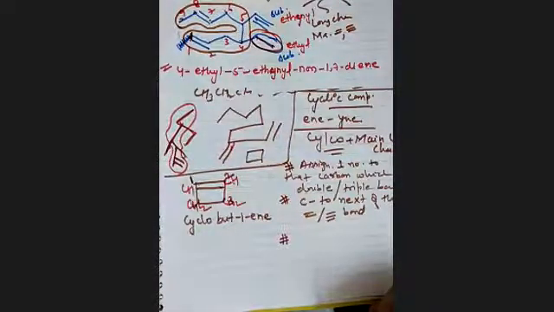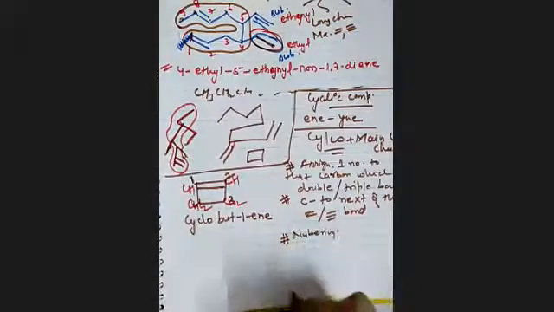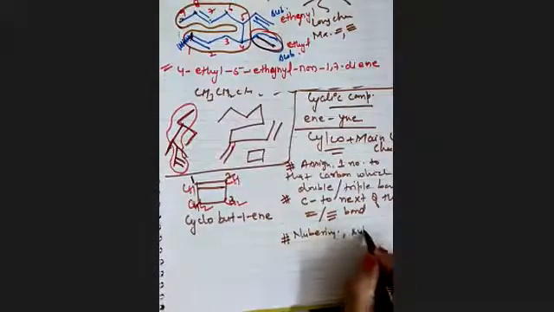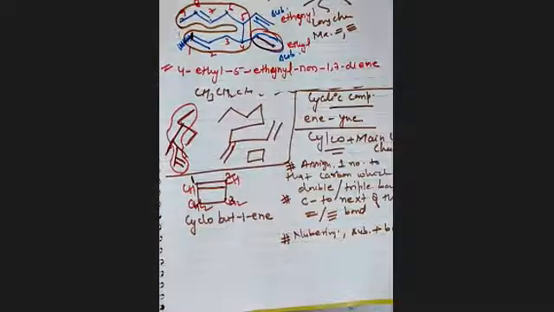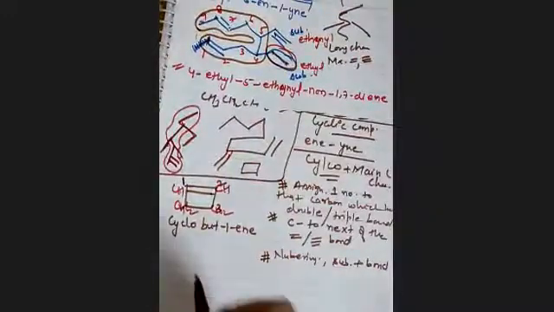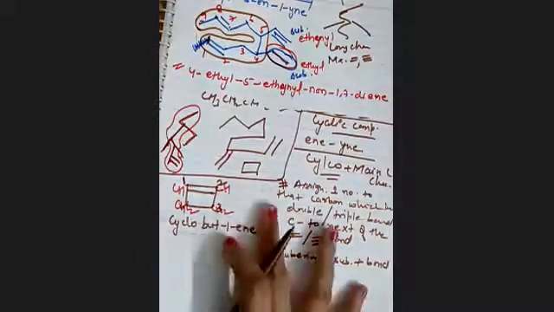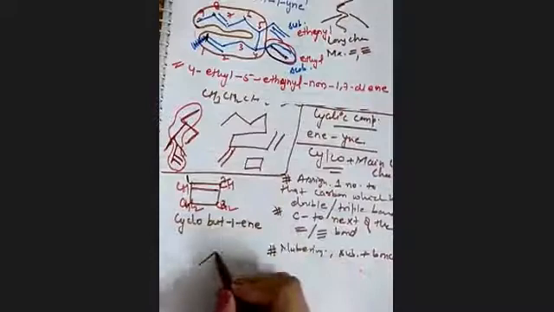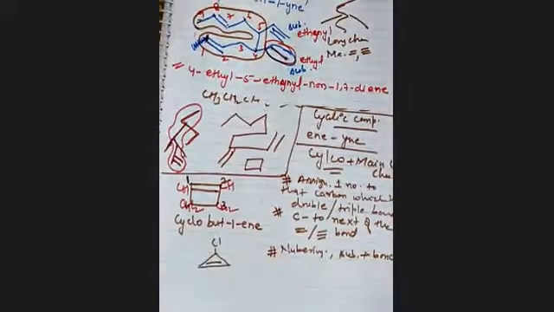If you are doing numbering and you have a substituent plus a bond, तो उस टाइम पे हम किसको सबसे ज्यादा प्रेफरेंस देंगे? For example, I have Cl, chlorine, attached here, and a double bond here.